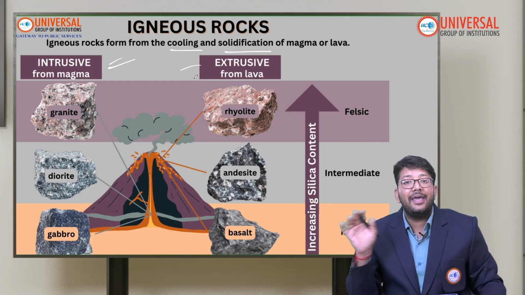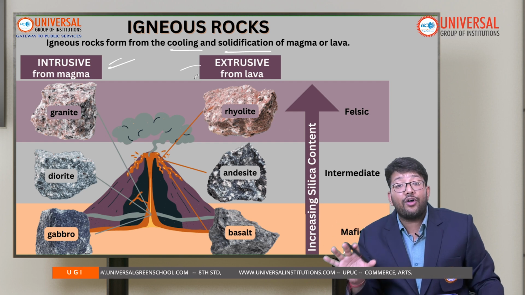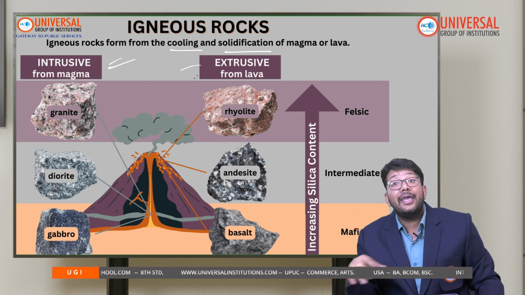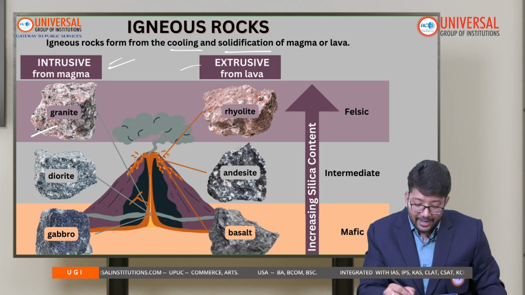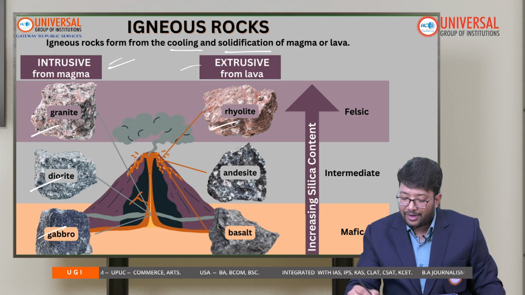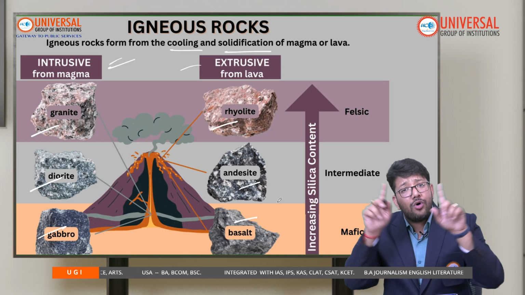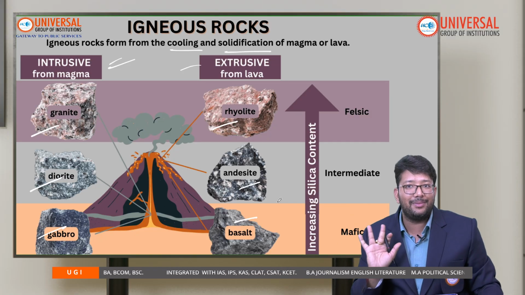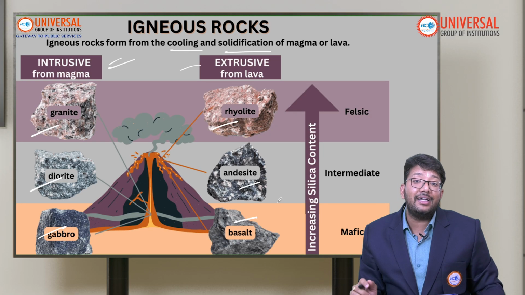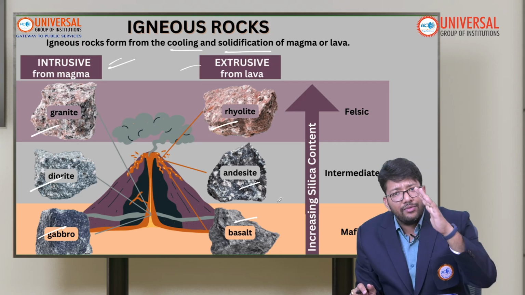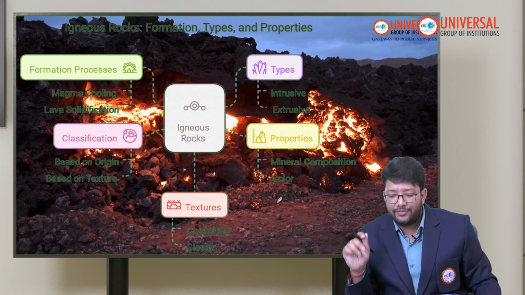Okay, intrusive and extrusive. Extrusive rocks are formed from the lava, and intrusive rocks are formed from the magma. So granite, diorite, gabbro, rhyolite, andesite, basalt, all these are igneous rocks only. You have to remember that. And the more the silica content, the lighter the color will be. We will do all that in a further video.